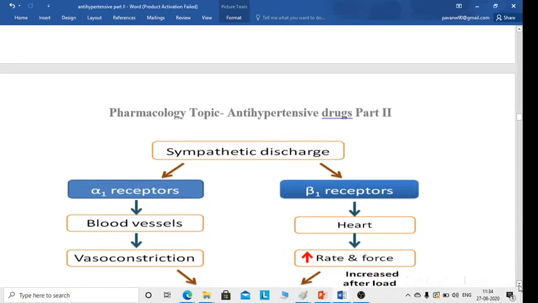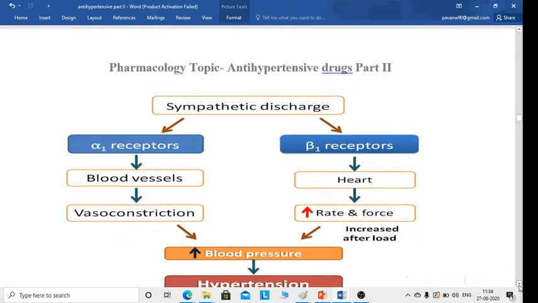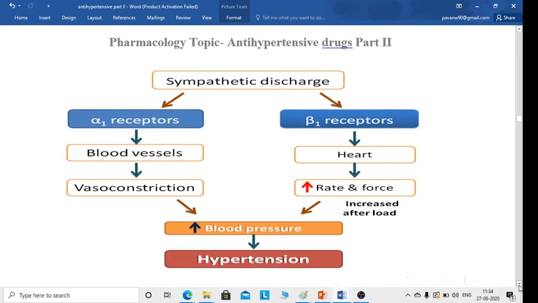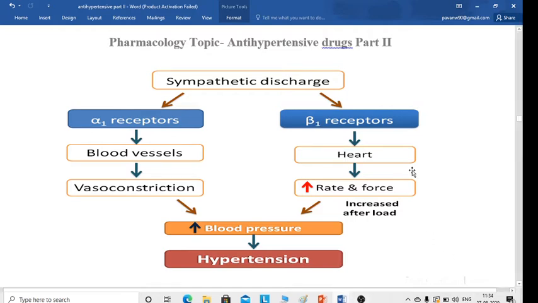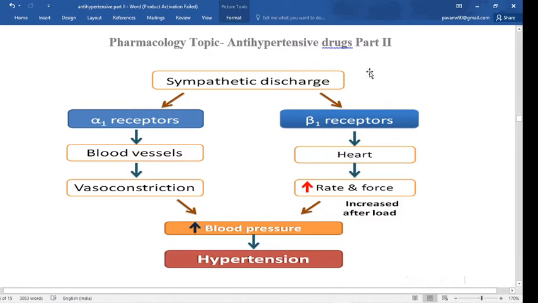Now simply by this flowchart diagram, we can say that due to the sympathetic discharge, this is why you have to give both the alpha receptor blocker and the beta receptor blocker. Due to the sympathetic discharge, the alpha 1 receptor on the blood vessel causes vasoconstriction, and due to that it increases the blood pressure. Now due to the beta 1 receptor, it increases the heart rate and increases the force of contraction, it increases the afterload, and due to that it increases the blood pressure and causes hypertension.